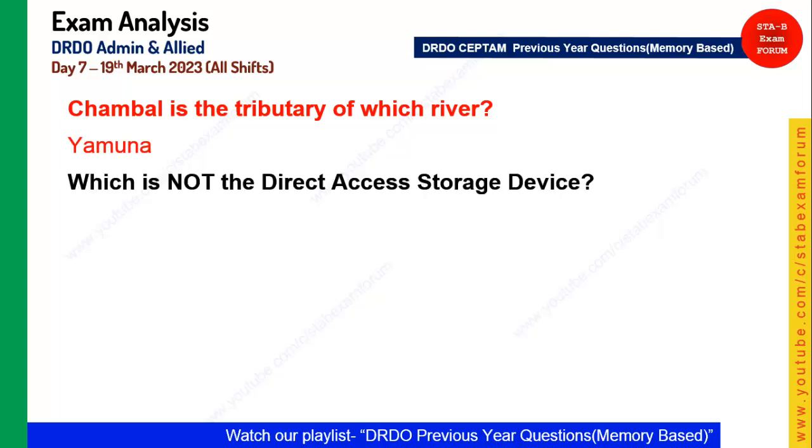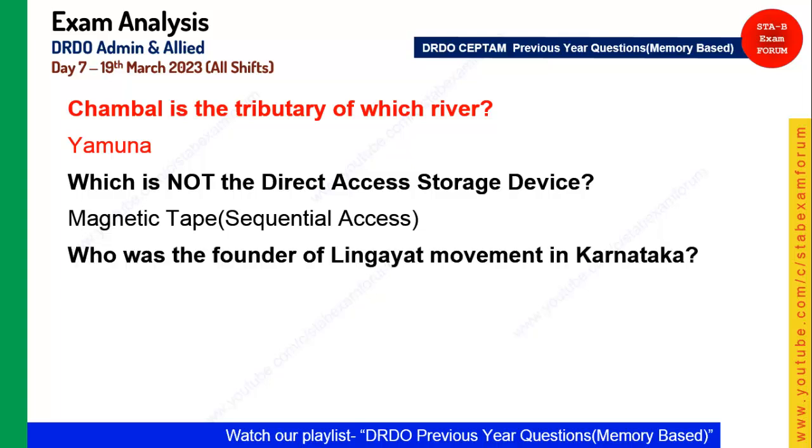Coming to the next, it is from computer literacy. Which is not a direct access storage device? So the opposite of direct access storage is sequential access, and as you know, magnetic tape is a sequential access storage device. Like you have seen in the tape recorder, the reels rotate, so you can think of that as a magnetic tape, and it has sequential access, not direct access.